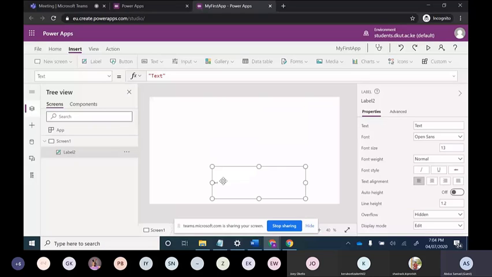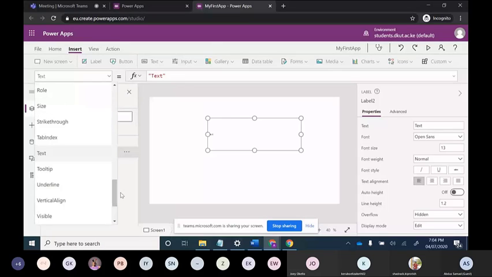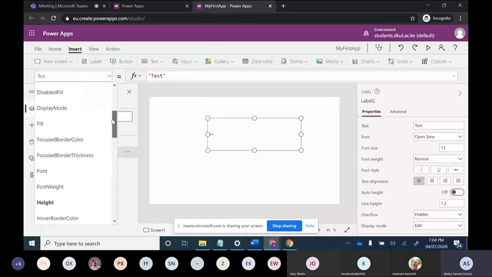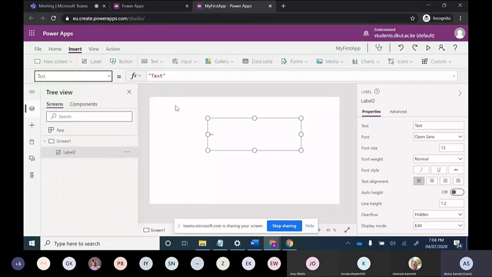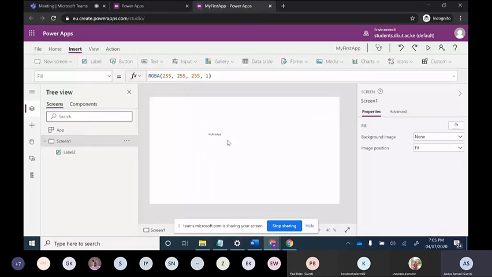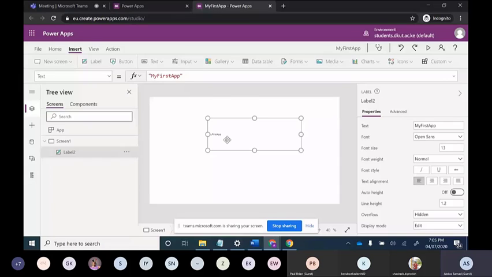Okay, so now what are the things which come under text, or what we can do with this label? So here are all the functionalities of this label. Currently, I will not focus on all these things. I will focus on the main thing, that is text. So how you can change text in double inverted commas? If you want to change the text, you can change it. My first application. So this is how it looks like. I will make it good in UI.